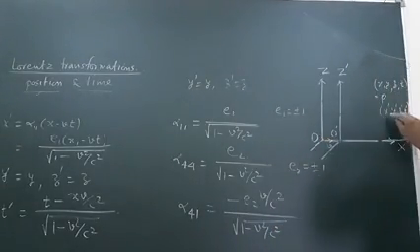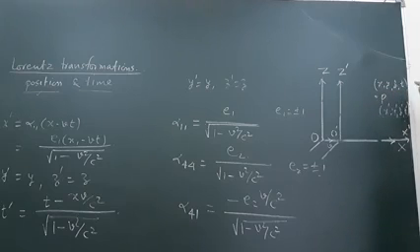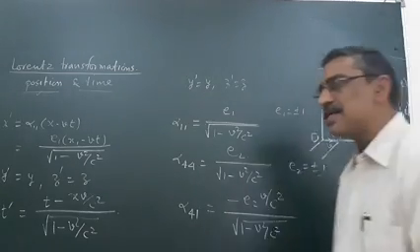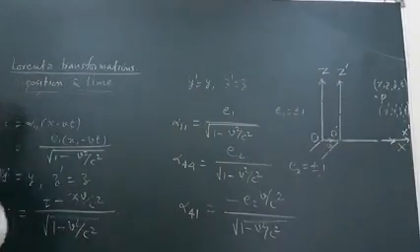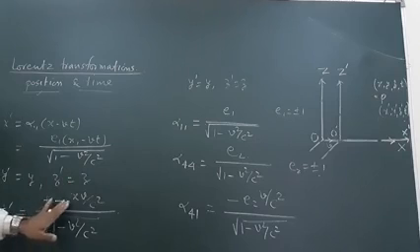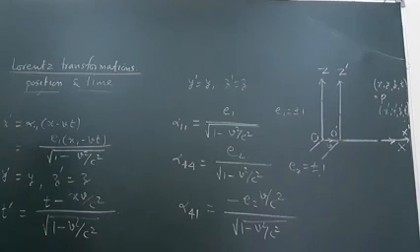Means here we have written x dash in these terms, y dash in these terms, z dash in these terms and t dash also in these terms, in terms of the first inertial frame. That is, if we want the position vector and time of the event in the second coordinate system, then x dash is equal to this one, y dash is equal to y, z dash is equal to z, and t dash will be equal to t minus x v upon c square under root 1 minus v square. Here v is the relative velocity of the second frame with respect to the first frame.